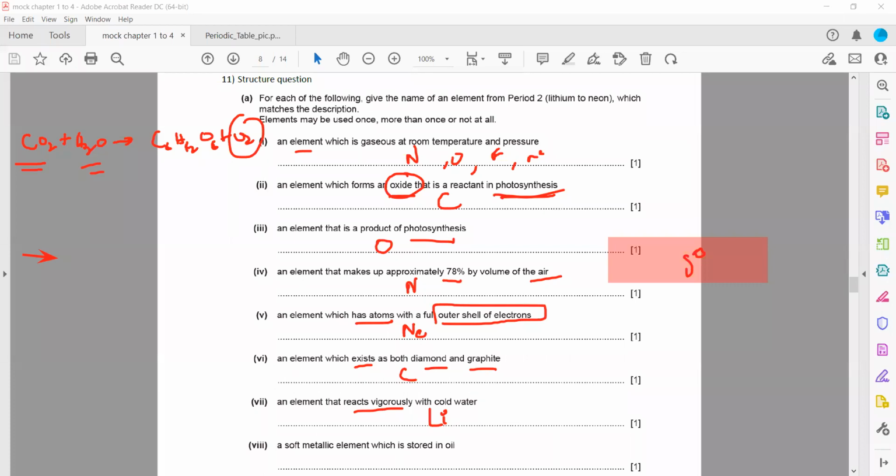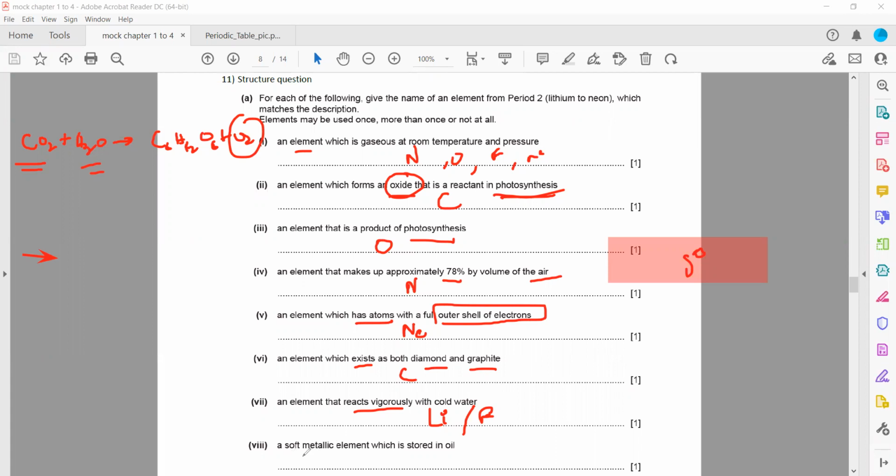And the element which must be stored under oil because it is highly reactive. Even fluorine is acceptable for the previous answer, as fluorine is also a more reactive element in its group. For group 1, all are highly reactive and reactivity increases down the group. For group 7, reactivity decreases down the group. So fluorine is more reactive.